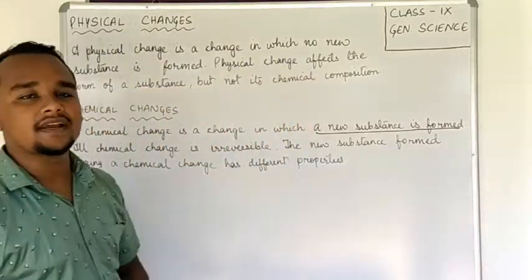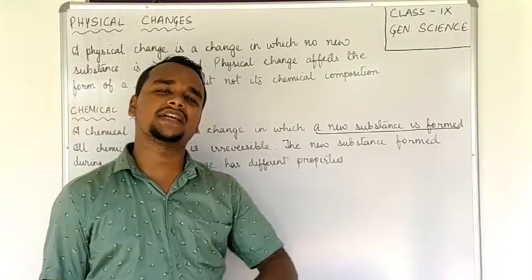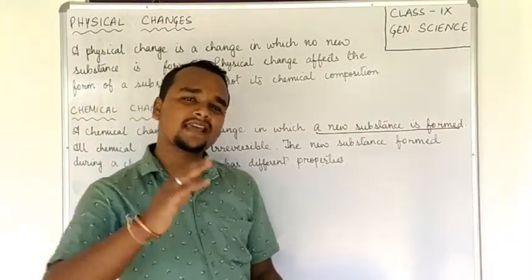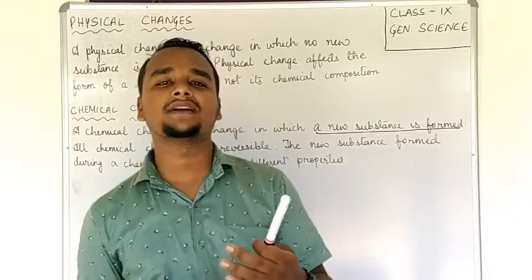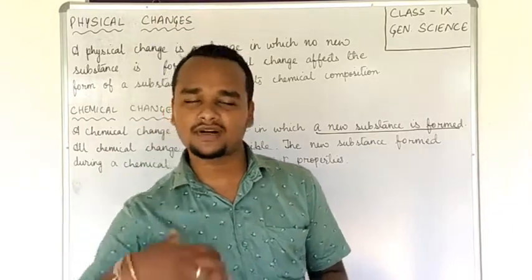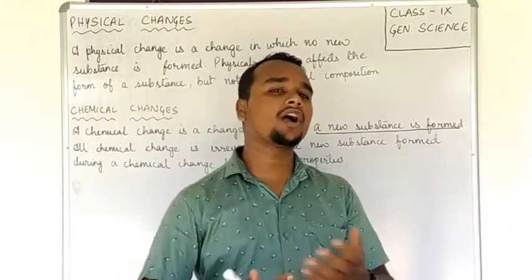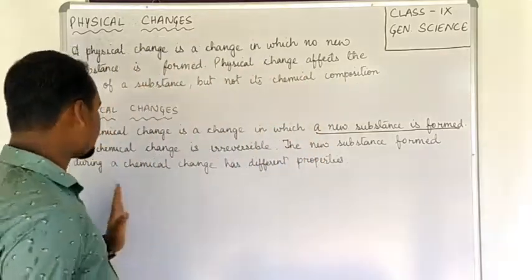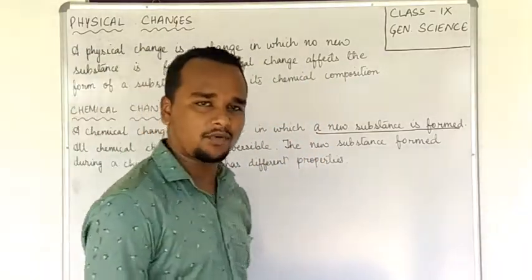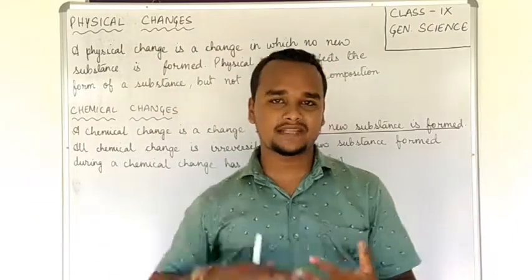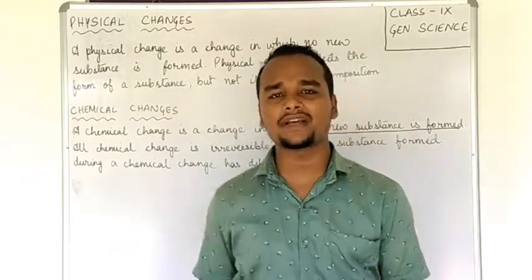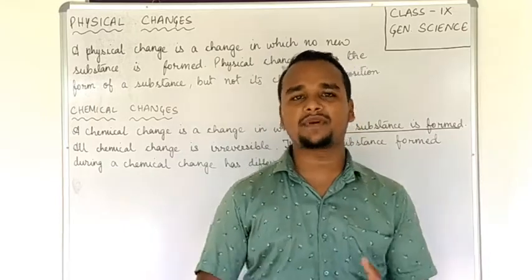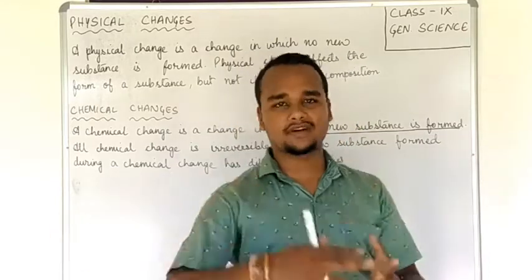All chemical changes are irreversible. Once a chemical change has occurred, you cannot bring back the previous substance. Clear? The new substance formed during a chemical change has a different property from its parent substance.